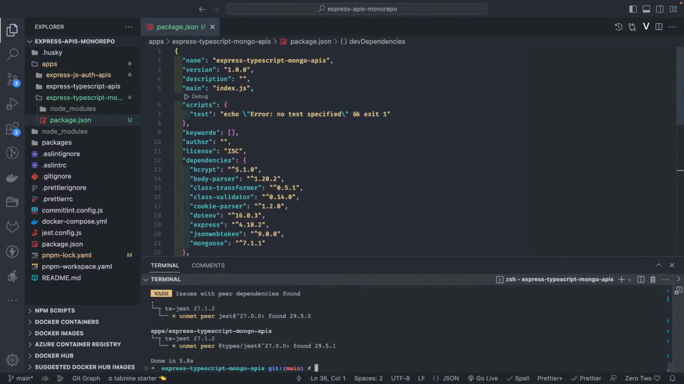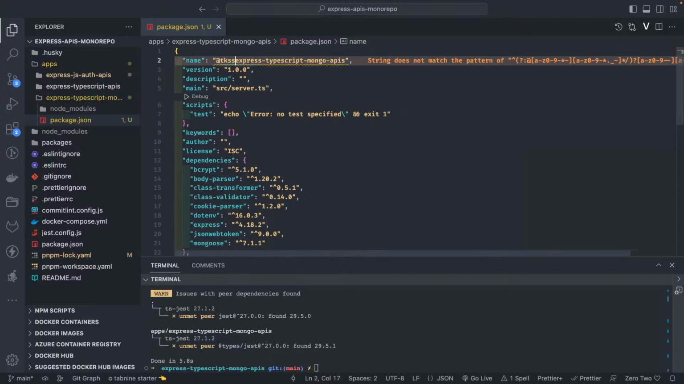Now we are going to add a script. So okay, what will be our main file? Main file will be src, inside that server.ts. Let's call it server.ts because we are writing TypeScript code. And here I will just add a namespace for it.